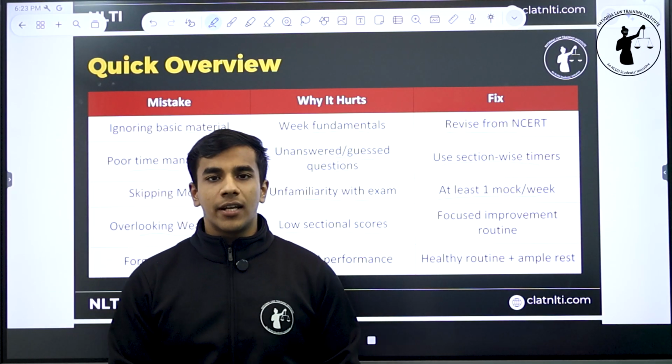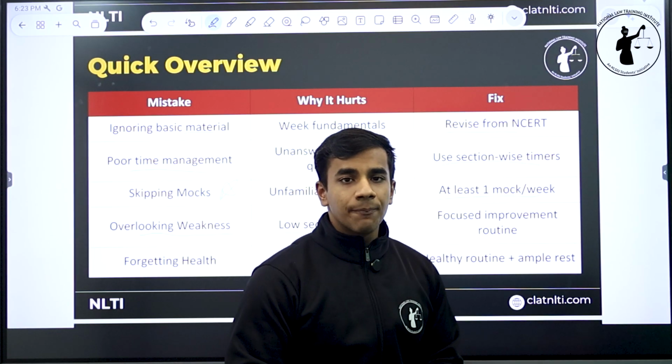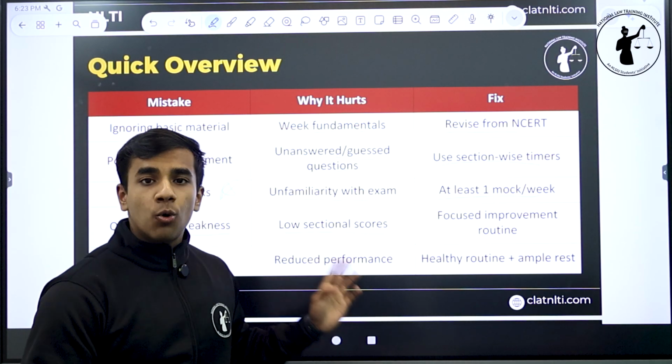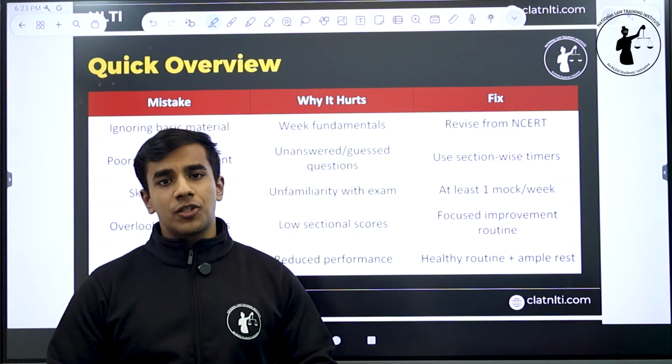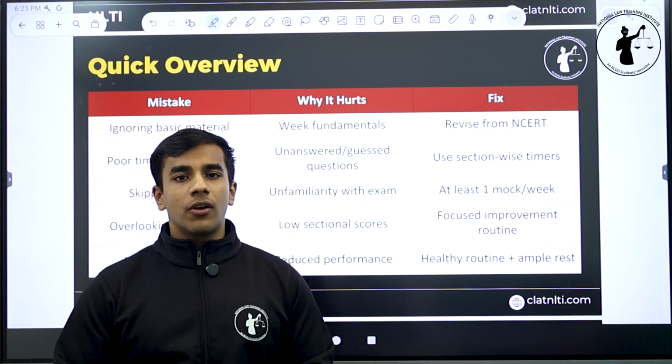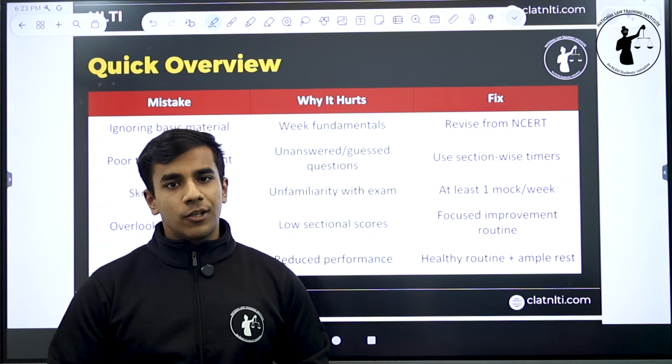You are scoring great in general knowledge, in English or computer basics, but because your weakness lies in maths and you are still ignoring maths, it is resulting in a low sectional score. Even if you score exceptional in the other 3 sections, if you score very poor in one of the sections, it will bring down your rank and it will hurt your chances of getting into a good college.